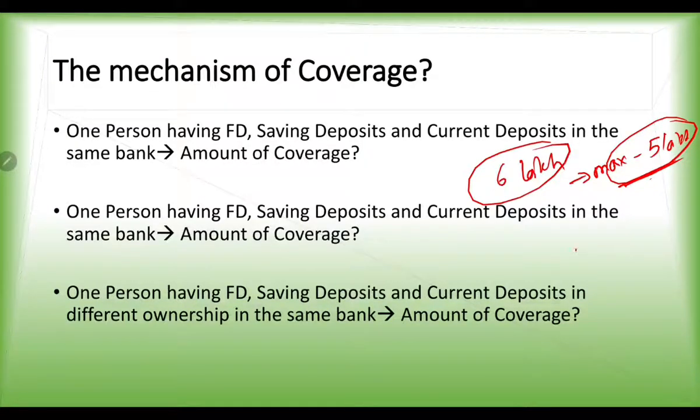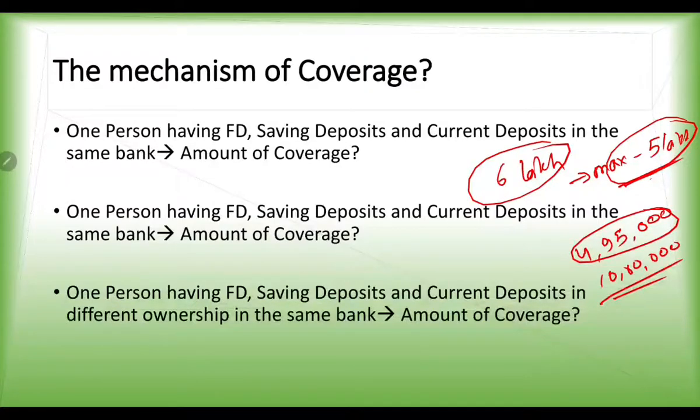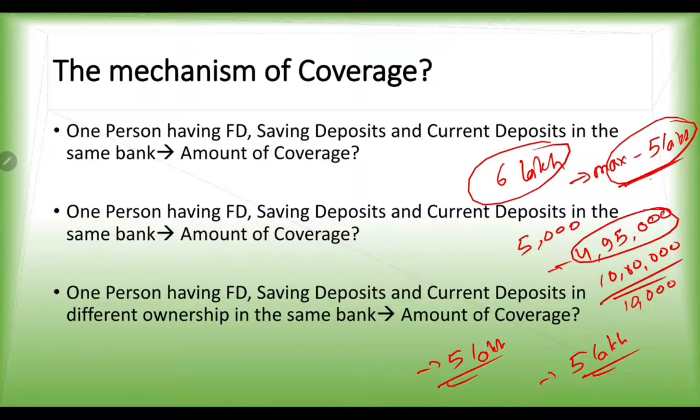Now suppose a person has deposited 4 lakh 95,000 in the bank, and another person has deposited 10 lakh in the bank. Suppose there is an interest of around 5,000 on the first, and insurance of like 10,000 on the second. The person who deposited 4,95,000 will get his total amount of 5 lakh rupees. But the person who deposited 10 lakh will also get only 5 lakh rupees. He won't get the 10 lakh rupees.